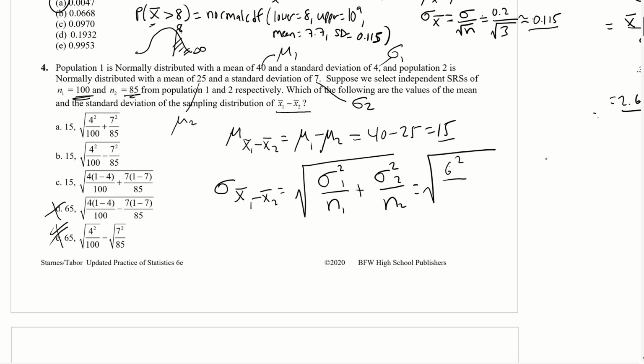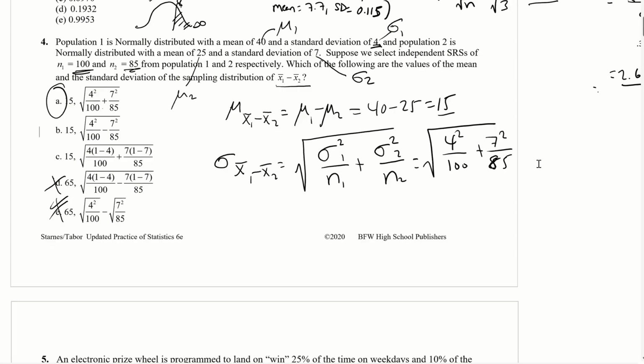Okay, so we got 6 squared over 100 plus 7 squared over 85. All right, so it's got to be A. Or wait, no. They use 4 there. Is there a typo there? Let me see. Oh, I used the wrong number here. So sigma is 4 right here. So it's 4 squared. All right, so we got A is our answer.